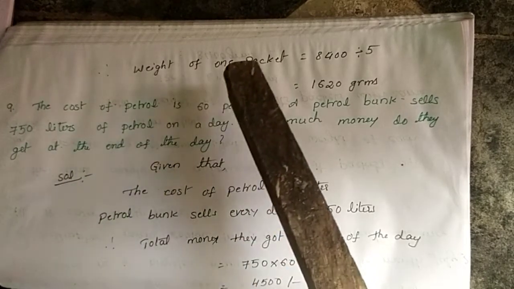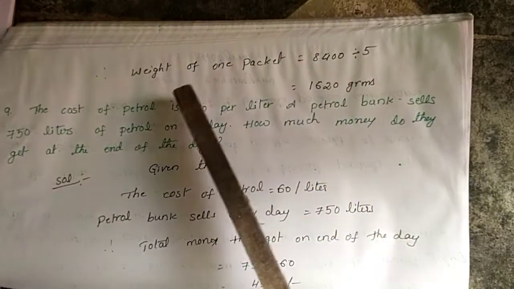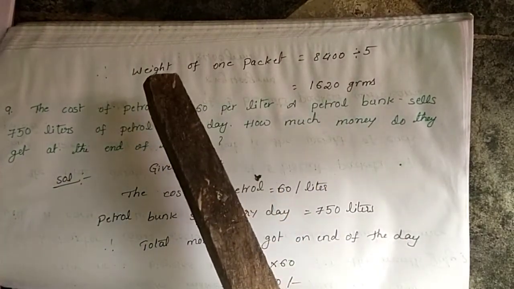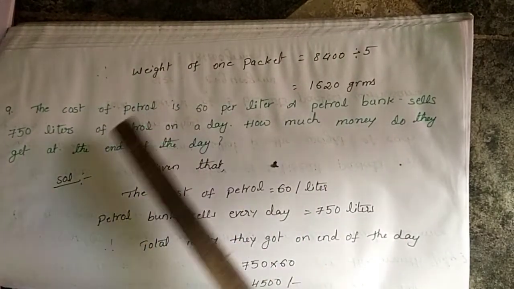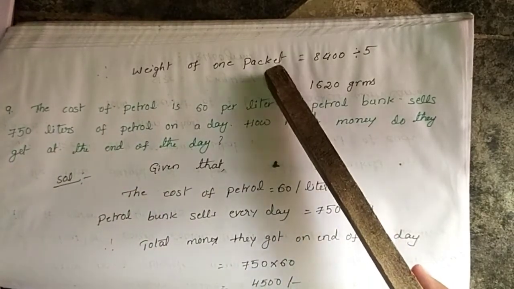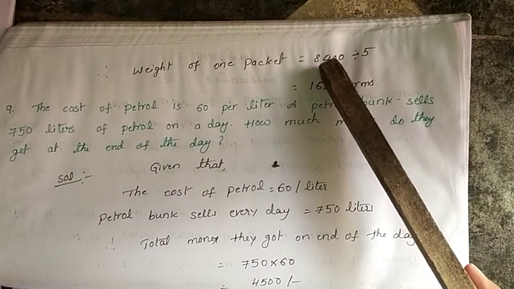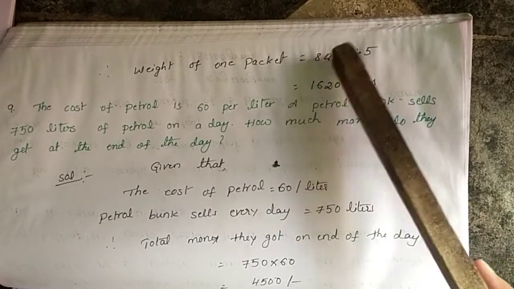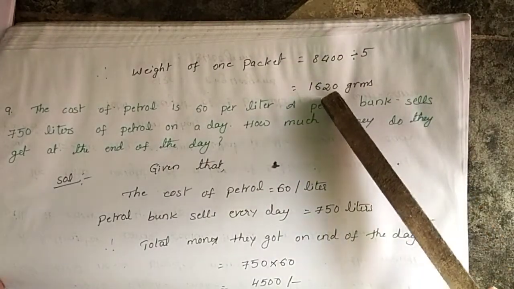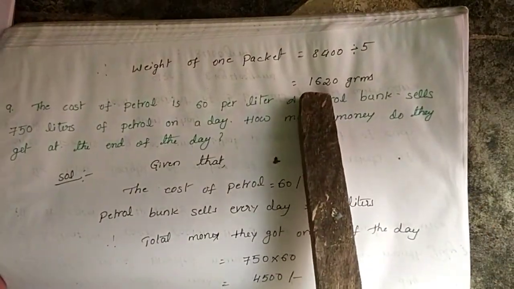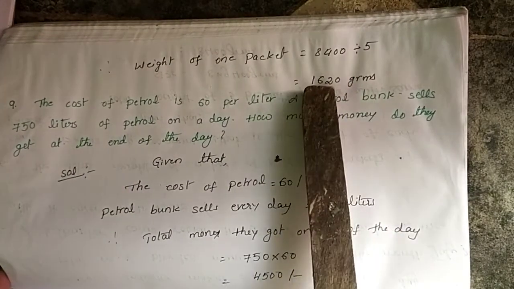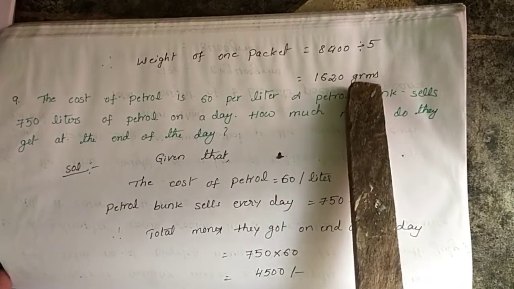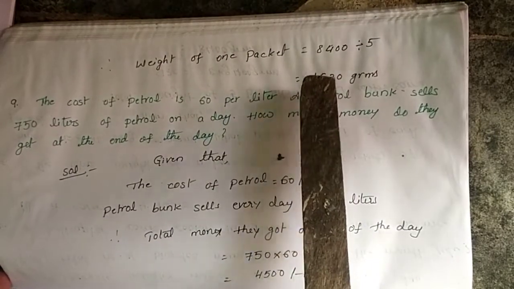Then they ask to find 1 biscuit packet. So they gave some units and asked to find 1 unit. That's why you do division here. 8400 divided by 5 means you get 1680 grams. One biscuit packet weighs this much.